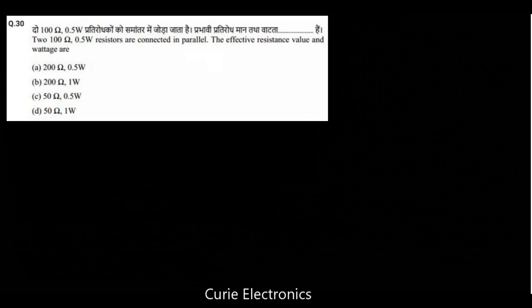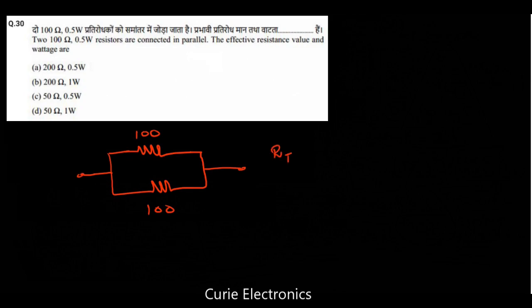Two 100 ohm, 0.5 watt resistors are connected in parallel. The effective resistance value and power rating are... we have two 100 ohm resistors connected in parallel. What is going to be the equivalent resistance? Two resistors of the same value in parallel, so R upon N. R is the resistance value, 100. How many resistors? 2. So we will get 50 ohm.